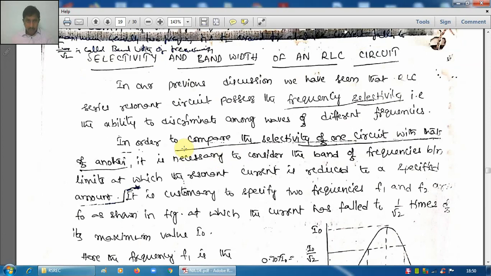Now, in order to compare the selectivity of one circuit with that of another, for example if there are two or more resonance circuits, what is the selectivity of this circuit and what is the selectivity of another? If you want to compare like that, there should be a measure to compare. That measure is nothing but selectivity.